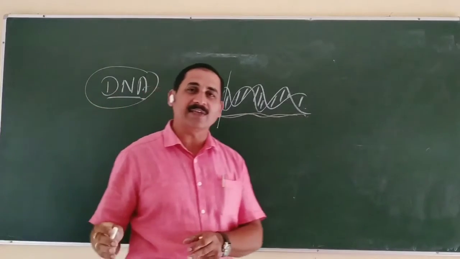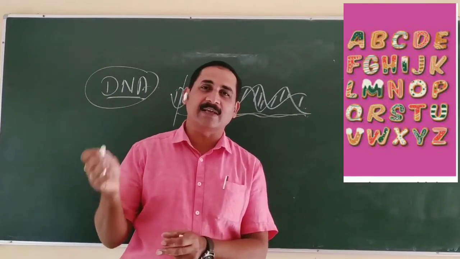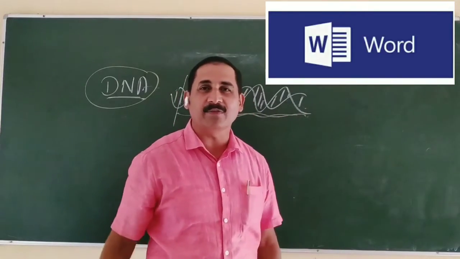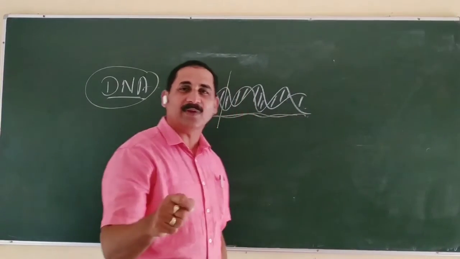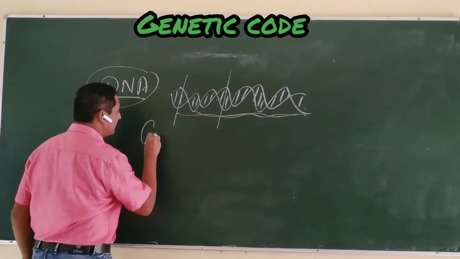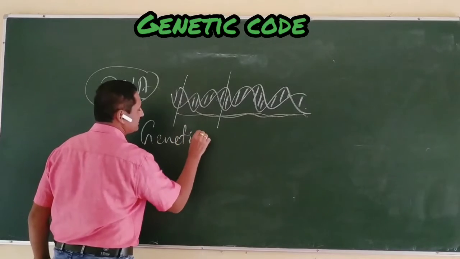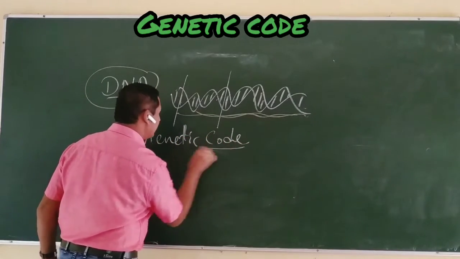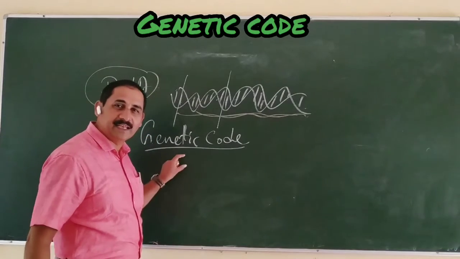Like our language, where ABCD is converted into words and words are conveyed in the form of sentences, in the same way the DNA also has its own genetic code. Genetic code is the language of DNA.